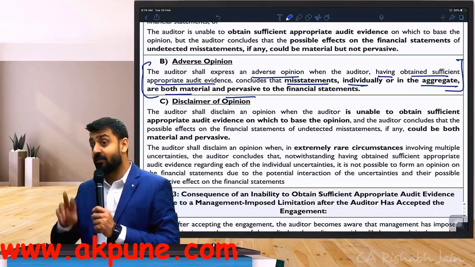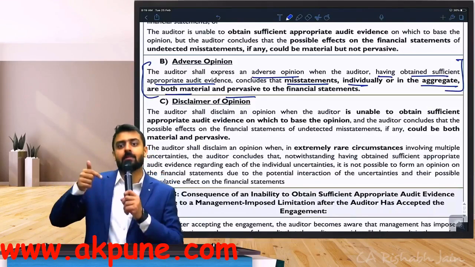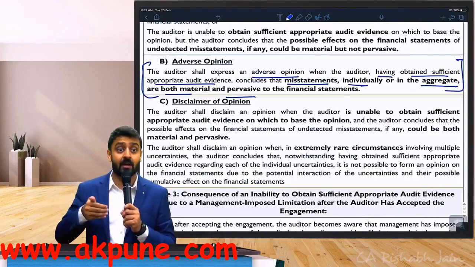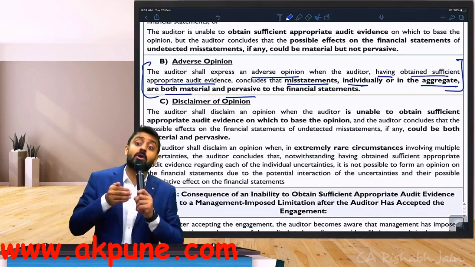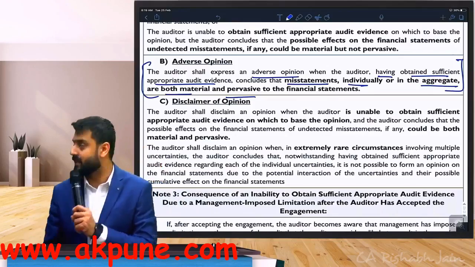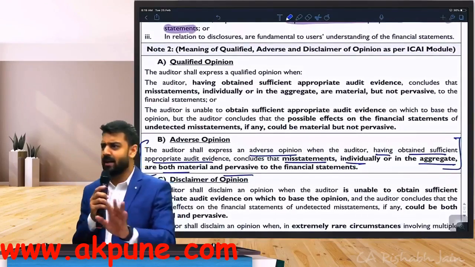Now tell me, qualified can come in 2 circumstances. Either when you come across a material misstatement, which is either individually material or in aggregate material, but not pervasive. Or number 2, you are unable to obtain audit evidence, which is material but not pervasive. Read the qualified definition. It's very, very simple. You don't have to worry at all.